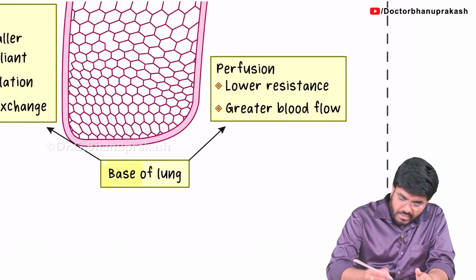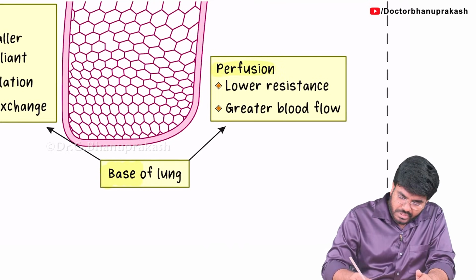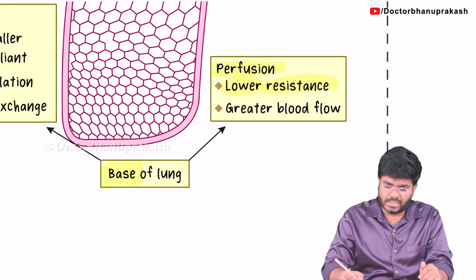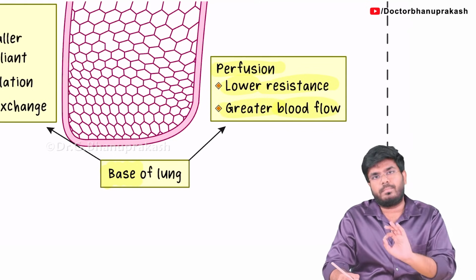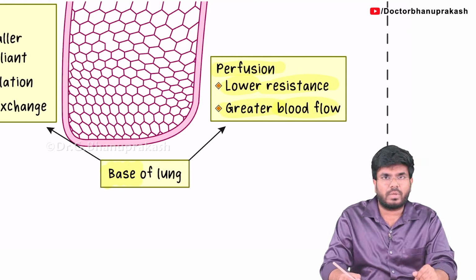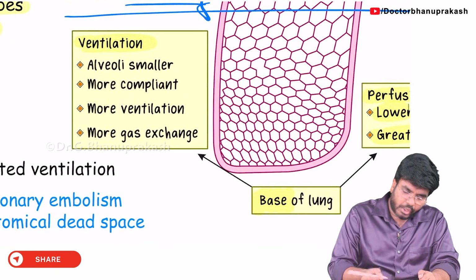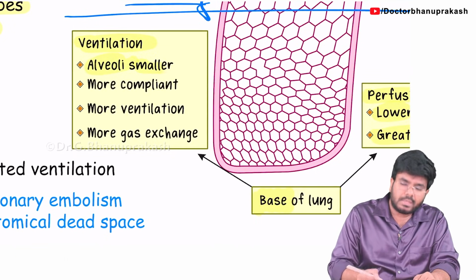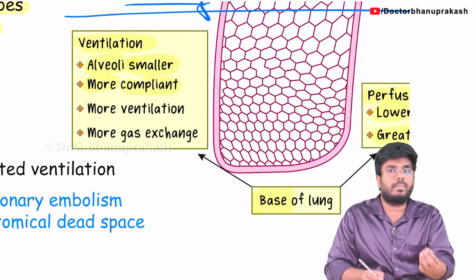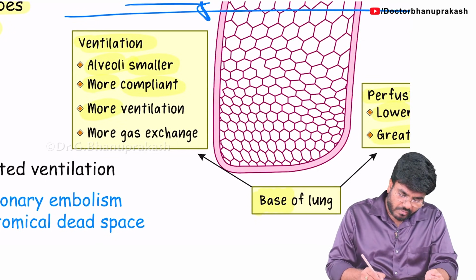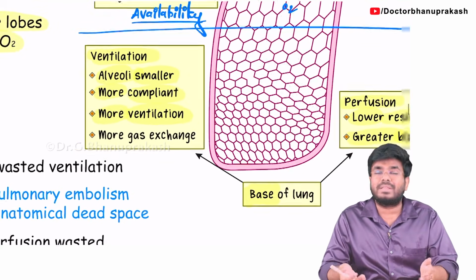In the base of the lung, for perfusion, there is less resistance. The blood vessels are dilated. There is less resistance, so yes, greater blood flow. Maximum blood flow is happening to the base of the lung. Now look at the ventilation. How is it different? Have I already taught you? The alveoli are smaller. God made them more compliant. More compliant means more stretchable. They will stretch more, so they can have more ventilation. So more ventilation is happening in the base of the lung.